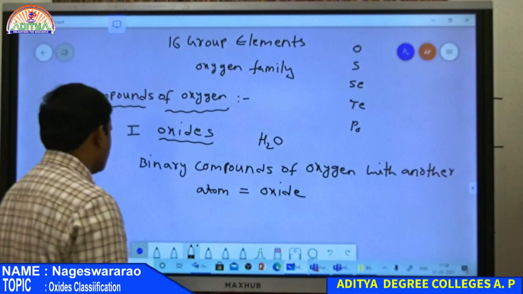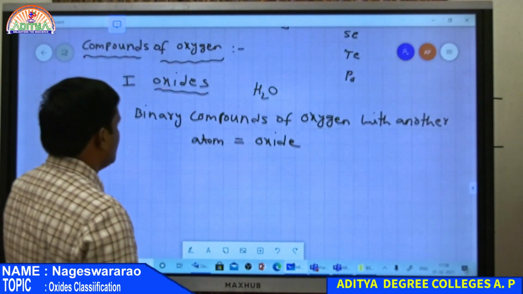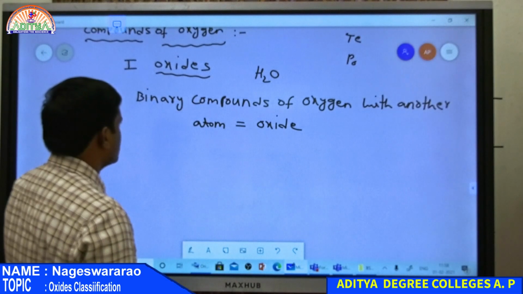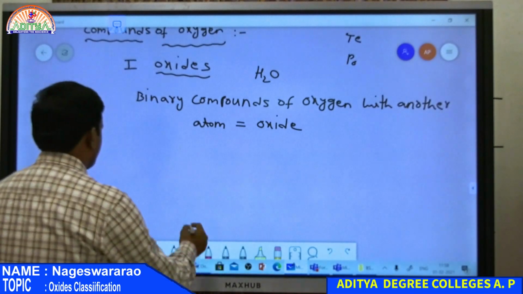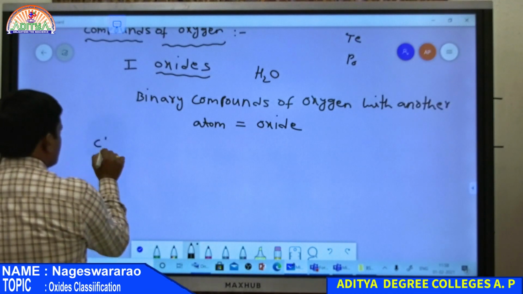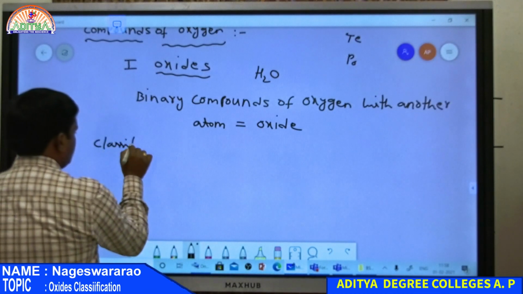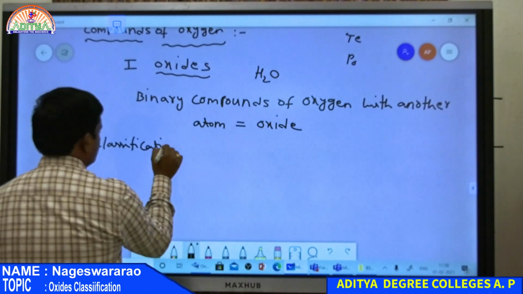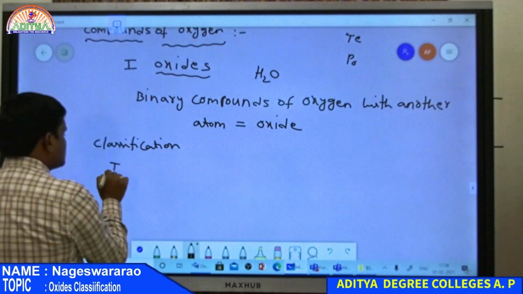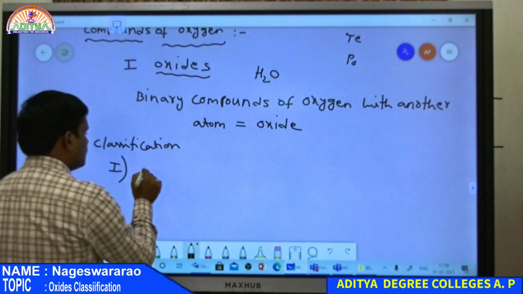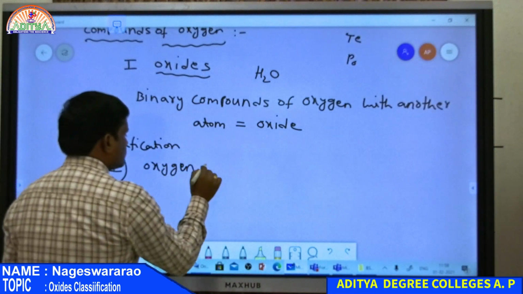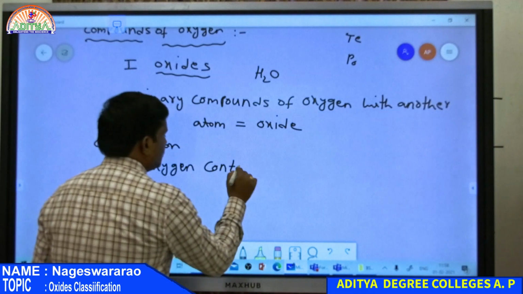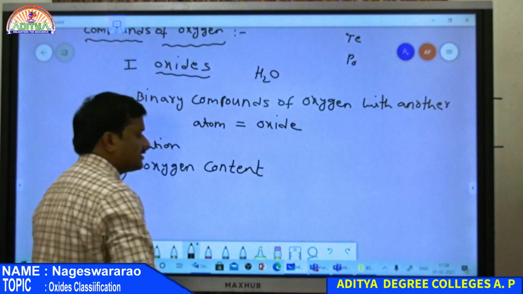Based on the number of oxygens as well as the nature of oxygens, these are classified into several types. First of all, classification depends on two parameters. The first parameter is oxygen content, that is the amount of oxygen present in that oxide.